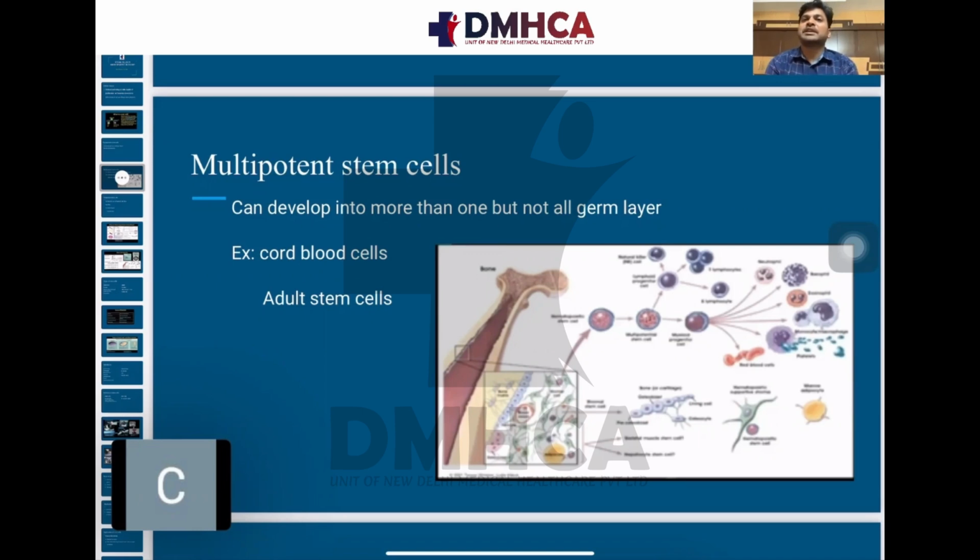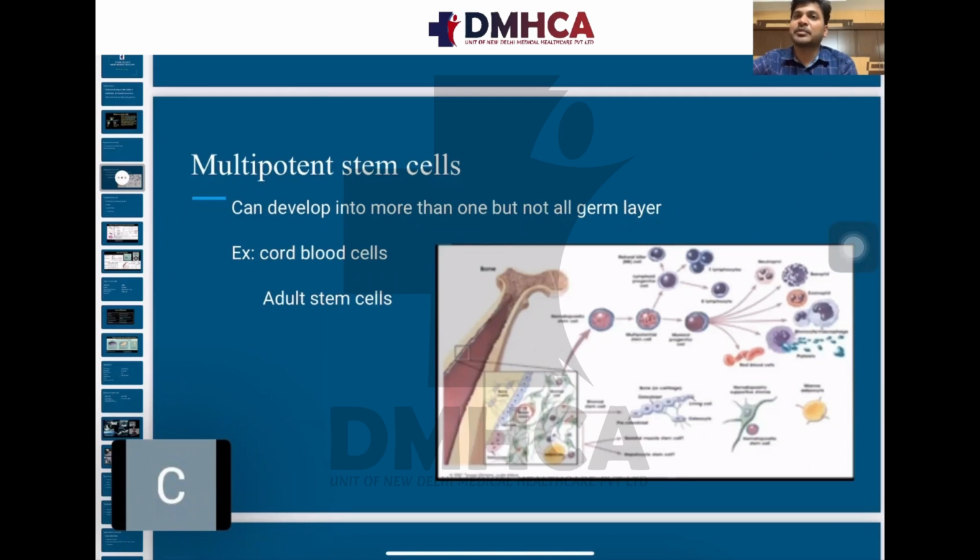The examples of multipotent stem cells are cord blood cells and adult stem cells. See in this diagram, the stem cells after differentiating are converting into cell types like myocyte, nerve cell, and adipocyte. Even blood cells are differentiated into many types of blood cells.